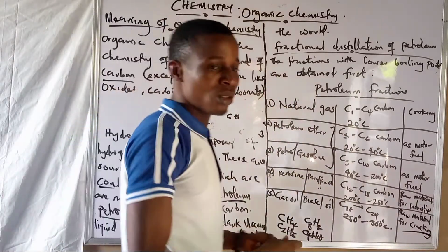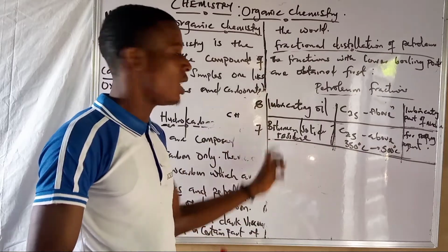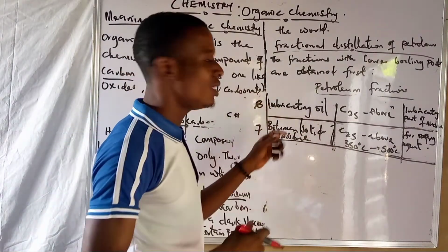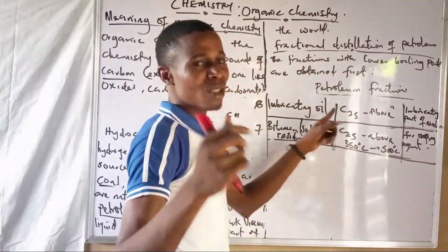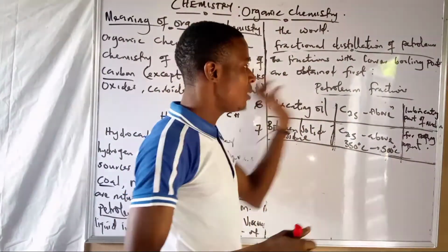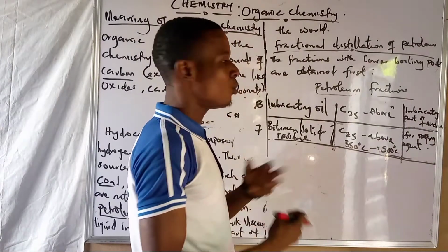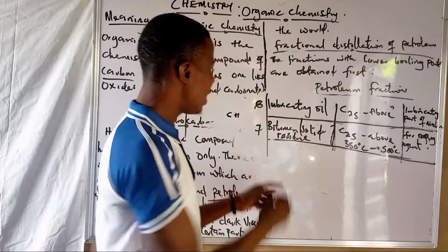Are you getting me? So, like I said, the remaining petroleum fractions are lubricating oil. This one comes from the word lubricating. Let me start from the number of carbon atoms. The number of carbon atoms is above 25. Are you getting me? Then the importance of this one is lubricating parts of machines. You all know the meaning of lubrication: a way of reducing friction. Are you getting me?